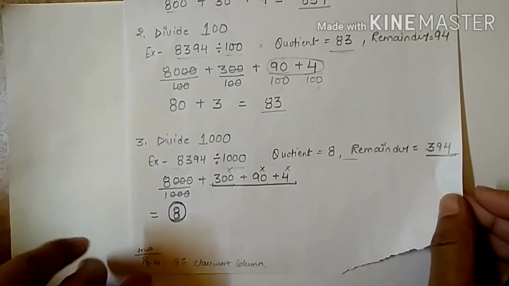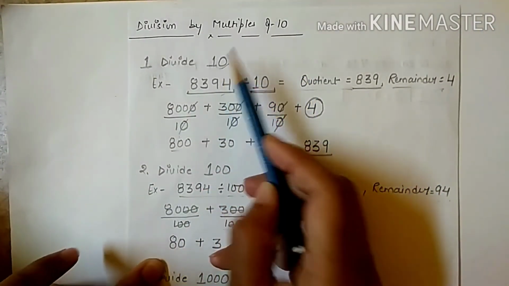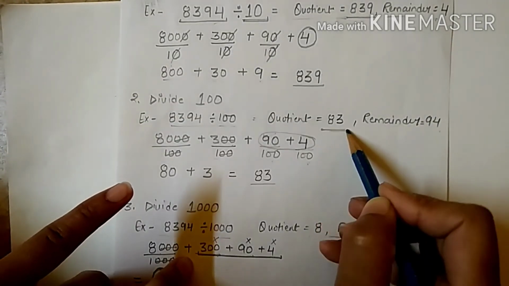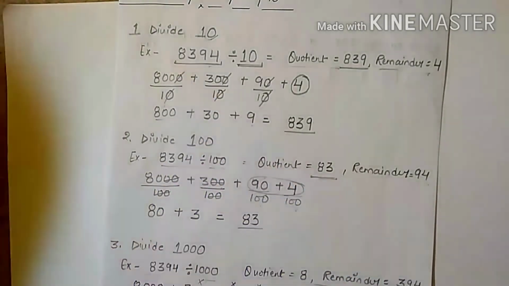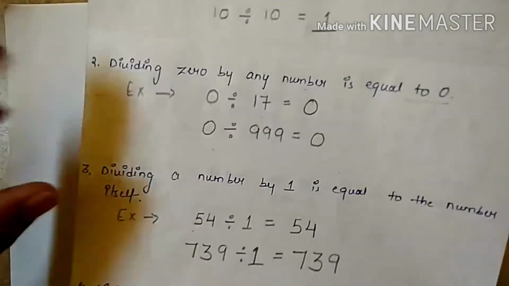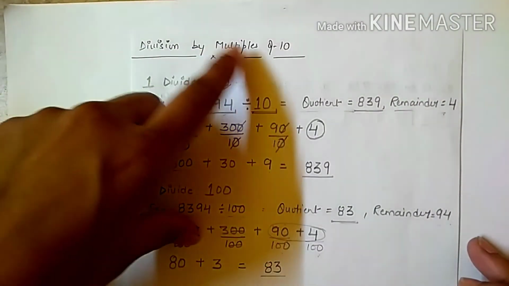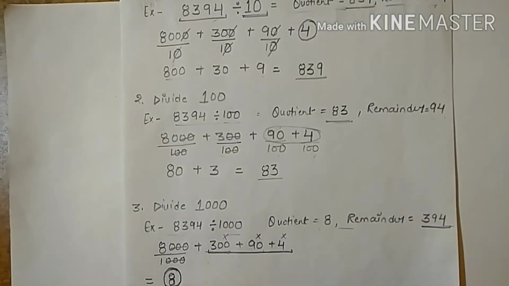So now you will understand, if we have to divide a number by a multiple of ten, whether it is 10, 100 or 1000, what your quotient and remainder will be. With the help of this explanation, first do all this in your notebook. First, the properties of division. After completing this, do divide by multiples of 10. Write all the things which I'm explaining in this video. After completing this work in your notebook, do your homework.